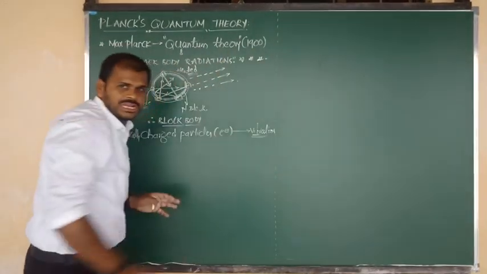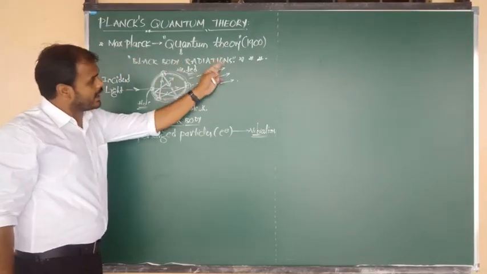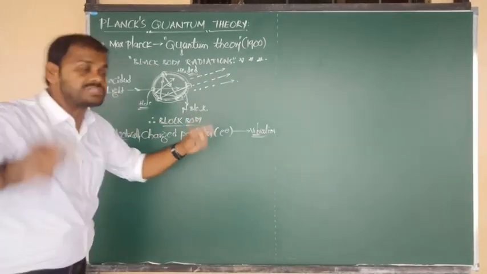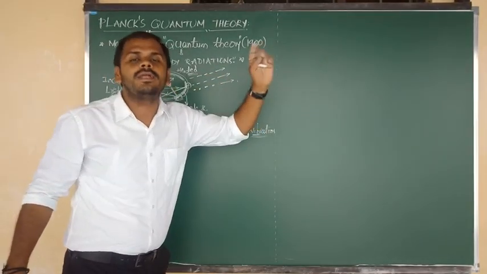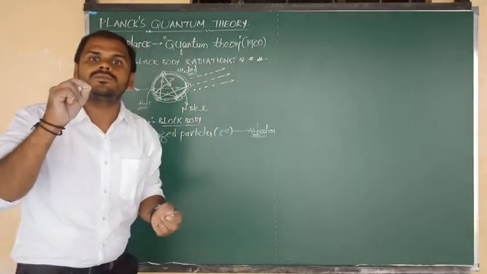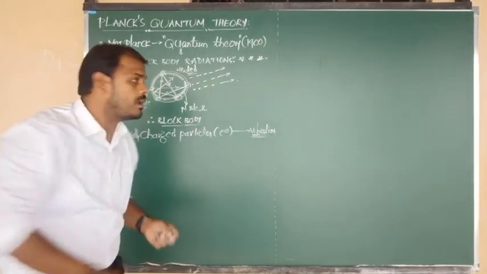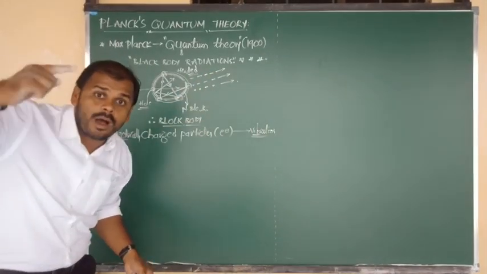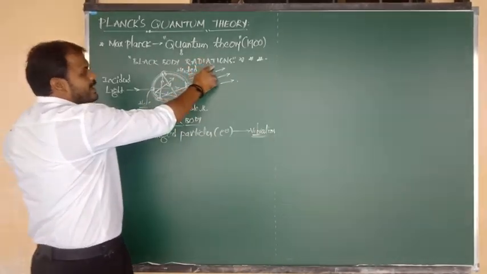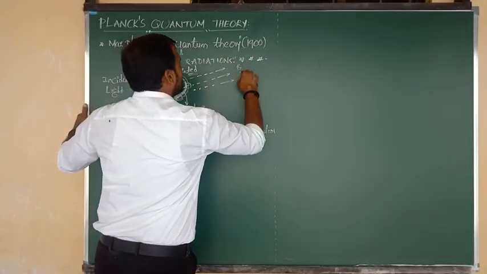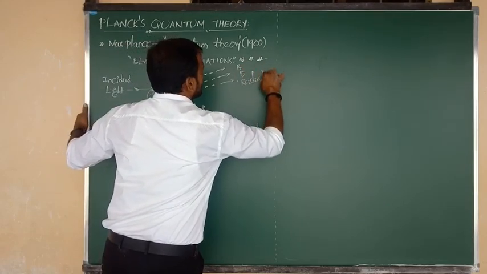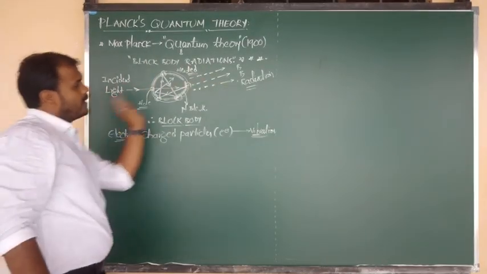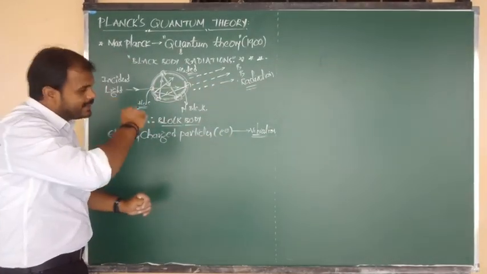Emitted black body radiations. He says that black body radiations are emitted due to vibration of charged particles. But those radiations are released in a discontinuous manner, not in a continuous manner. So black body radiations are emitted only in a discontinuous manner.